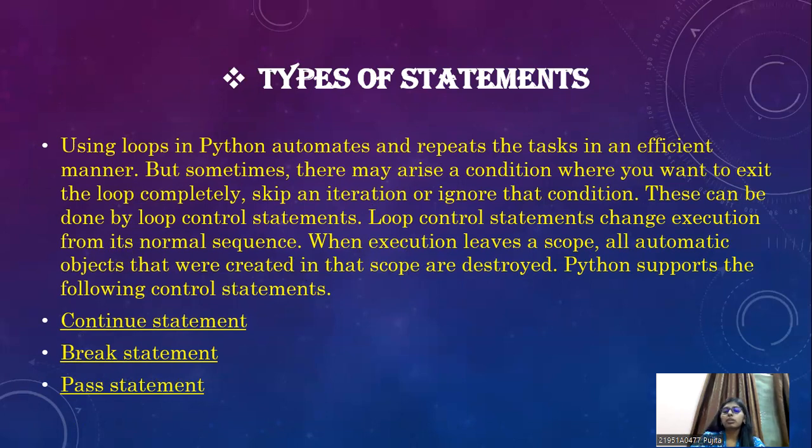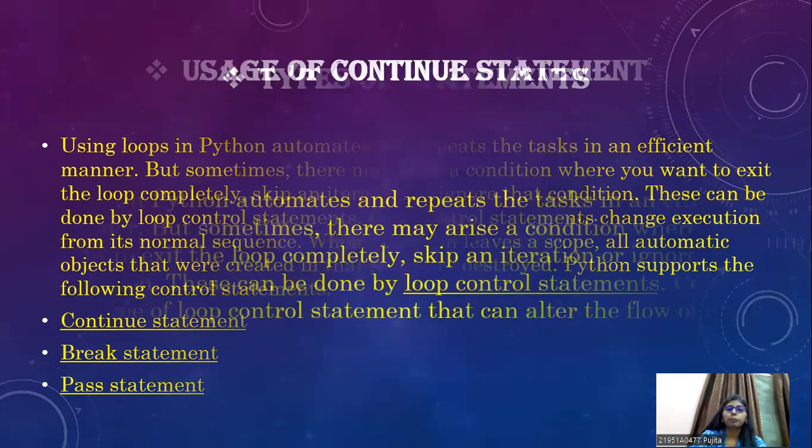But loop control statements help you exit the loop completely, or even skip an iteration or ignore the condition. So in these kinds of conditions, loop control statements play a major role. When execution leaves a scope, all automatic objects that were created in the scope are destroyed. Python supports the following control statements, which are divided into three types: continue statement, break statement, and pass statement.